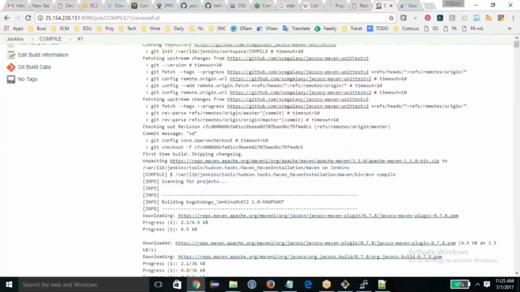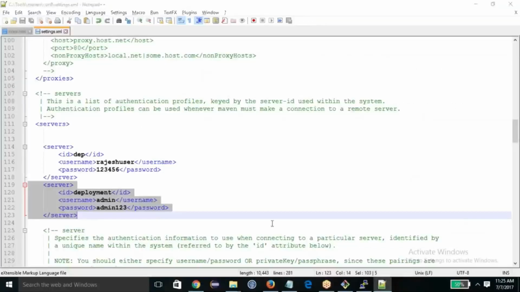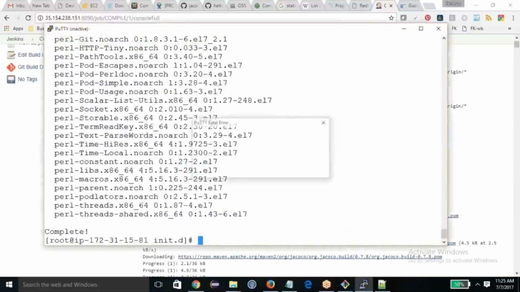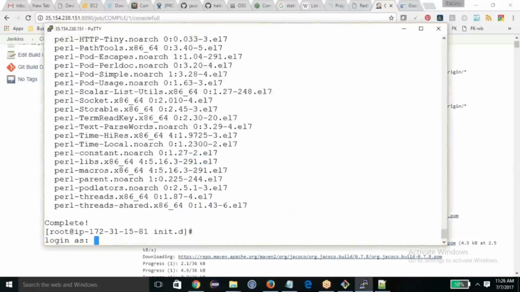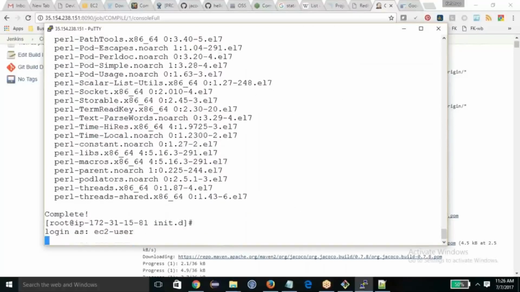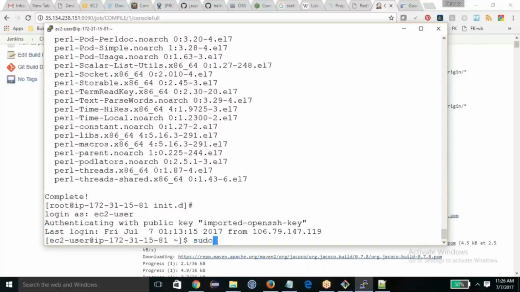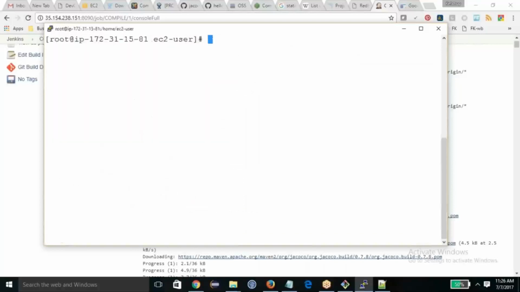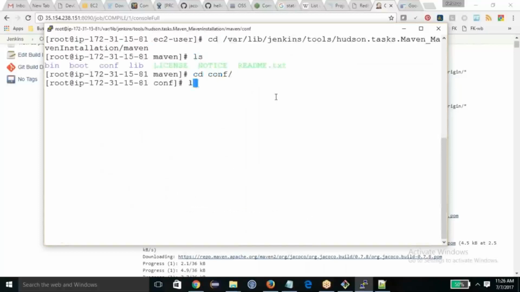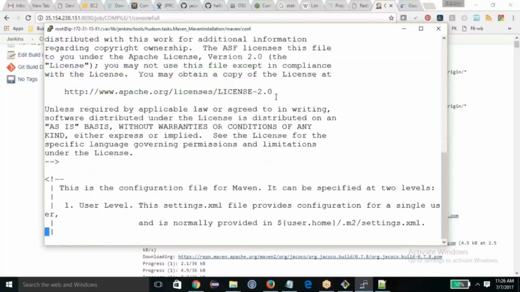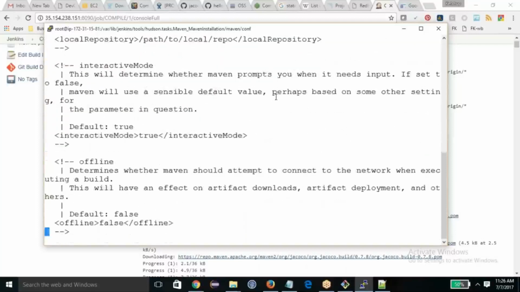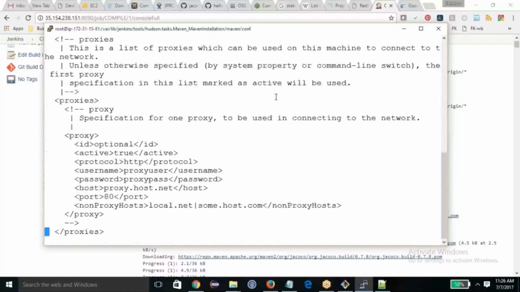The Maven location is here, and I go to my server machine: ec2-user, sudo -s, clear the screen, cd conf and vi settings.xml. I need to change this, so permission should be given to upload to the